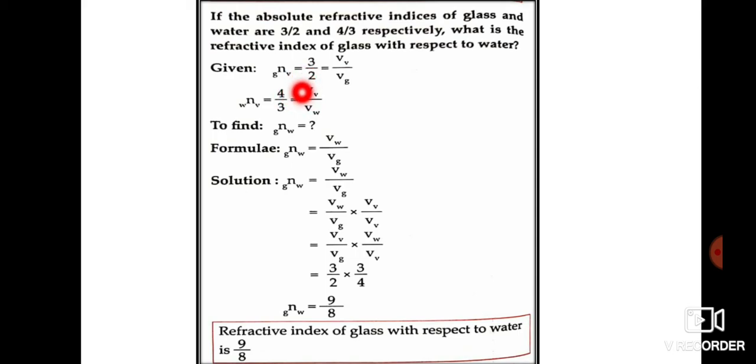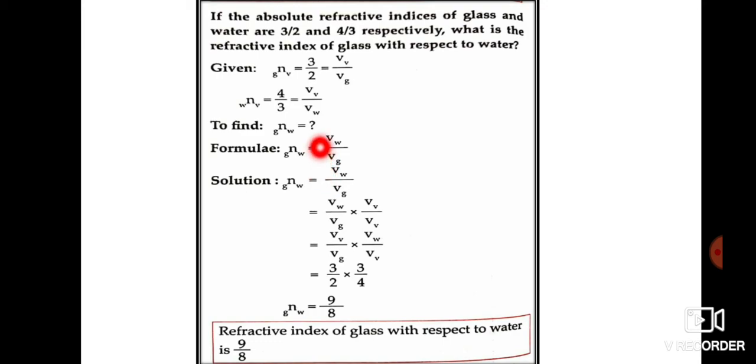The formula is velocity of light in vacuum upon velocity of light in glass. Second, what is given is refractive index of water with respect to vacuum, that is given as 4 upon 3. The formula is velocity of light in vacuum upon velocity of light in water. We have done these formulas in the first video. Now we have to find the refractive index of glass with respect to water. So the formula is velocity of light in water upon velocity of light in glass.